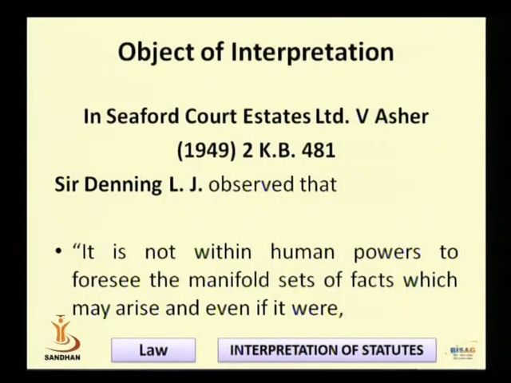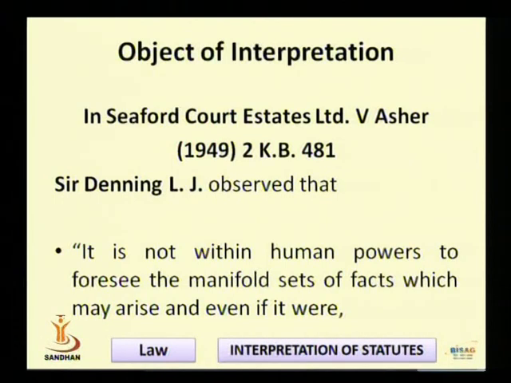The second object of interpretation is discussed by the court in the case of Seaford Court Estates Limited versus Asher.